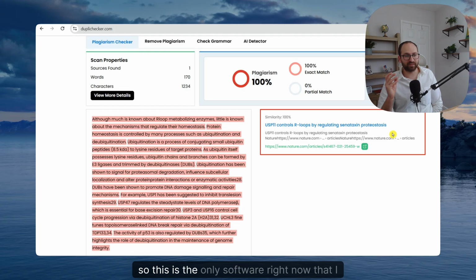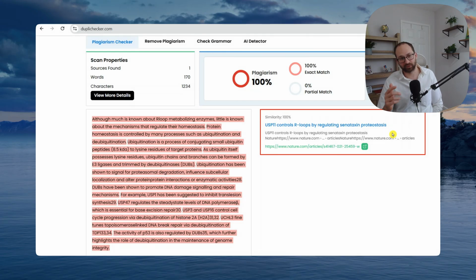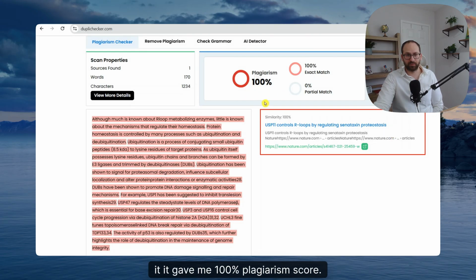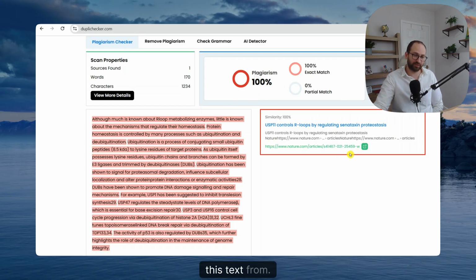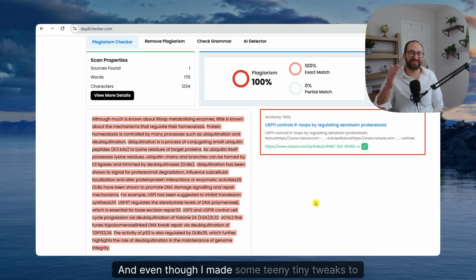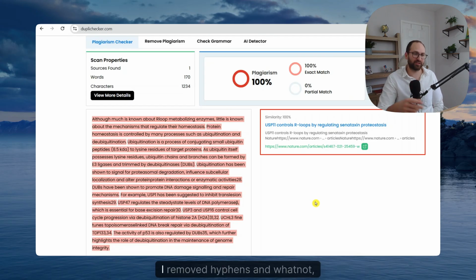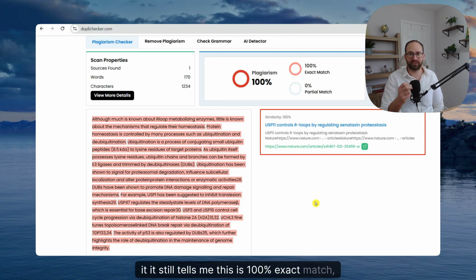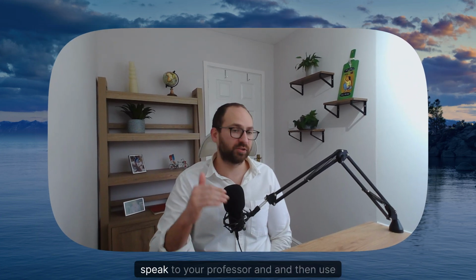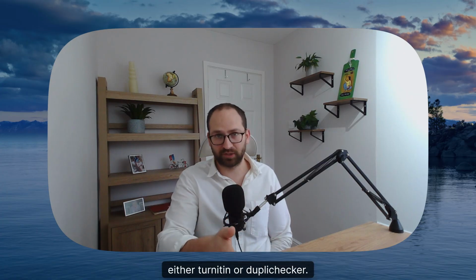This is the only software right now that I would recommend if you're not using Turnitin, and that is because it gave me a 100% plagiarism score. It used one source, which is the correct source where I got all of this text from. Even though I made some teeny tiny tweaks to the text, so I removed hyphens and whatnot, it still tells me this is a 100% exact match, which is exactly what I wanted to see. So all in all, speak to your professor and then use either Turnitin or Duplichecker.